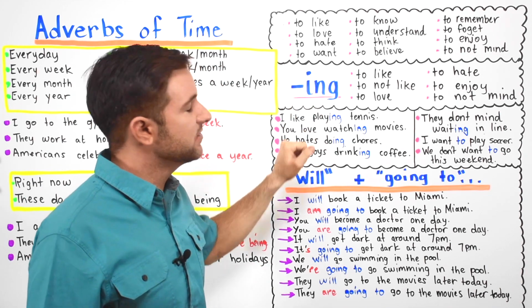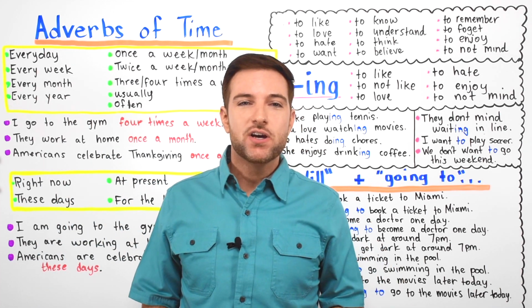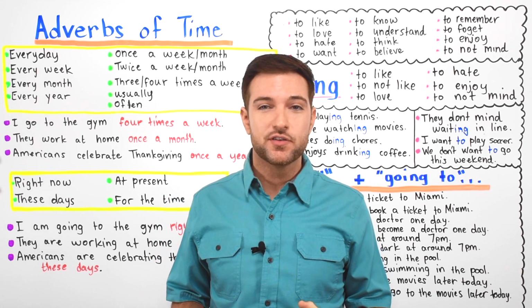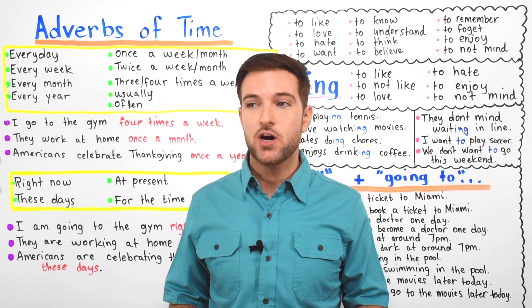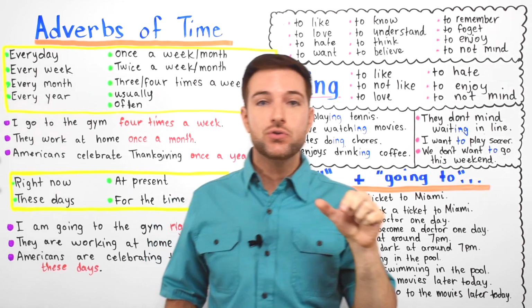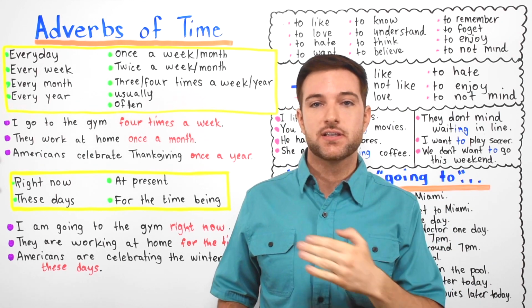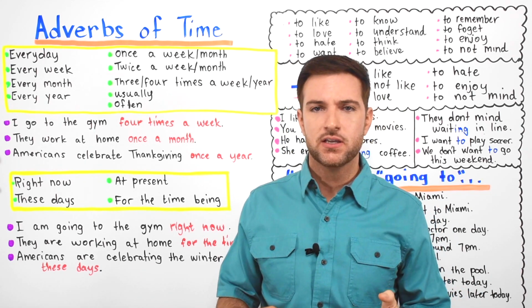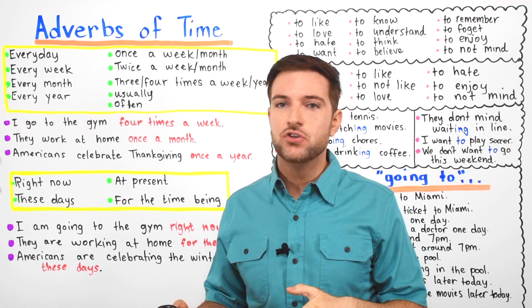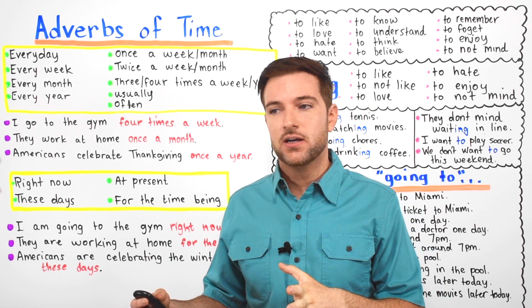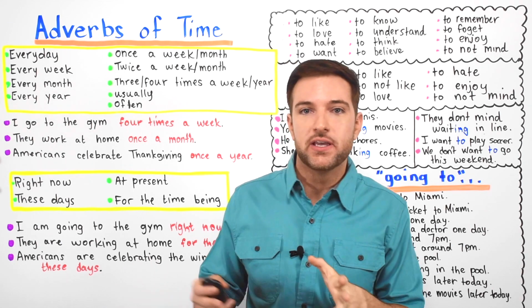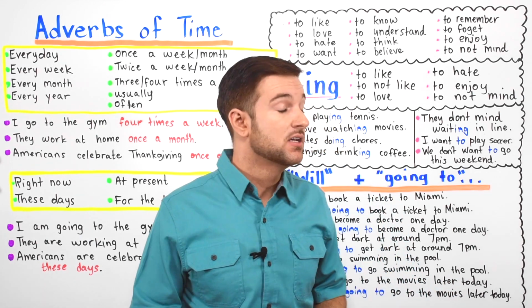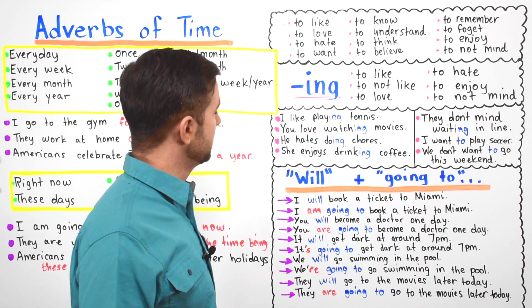However, in English, guys, we always use the infinitive form after the verb to want. So the verb to want is a little different because we always say, I want to do this. I want to do that. I want to have. I want to see. We don't say, I want doing. I want to go, not I want going. I want to eat, not I want eating. We can't say that. Let's look at some examples and you'll understand.